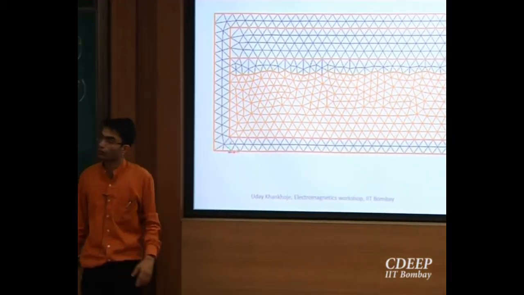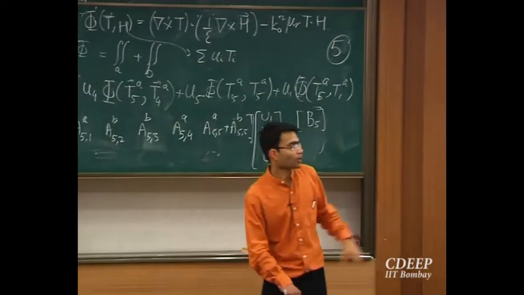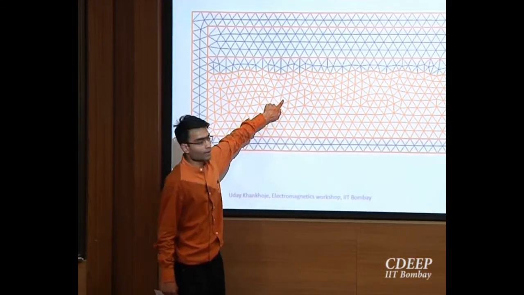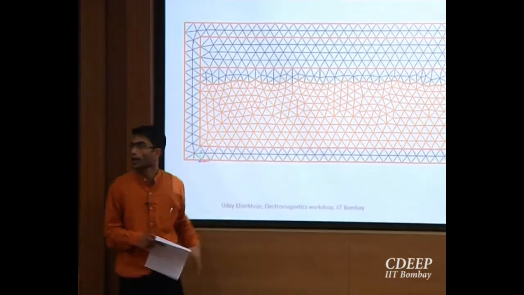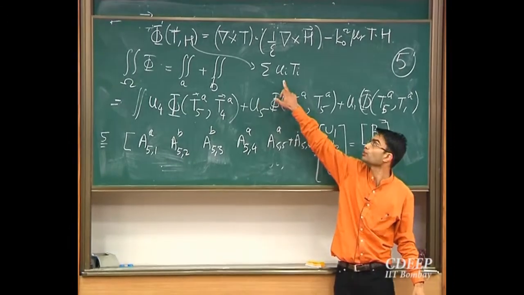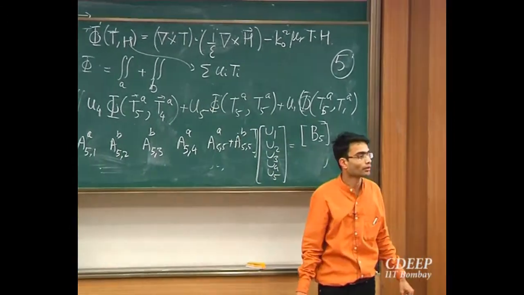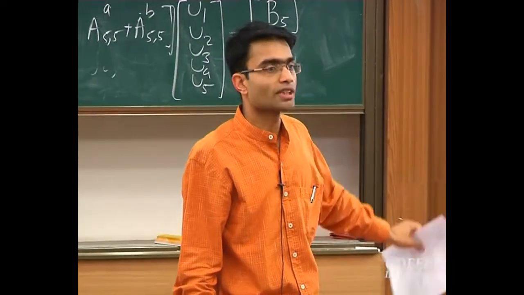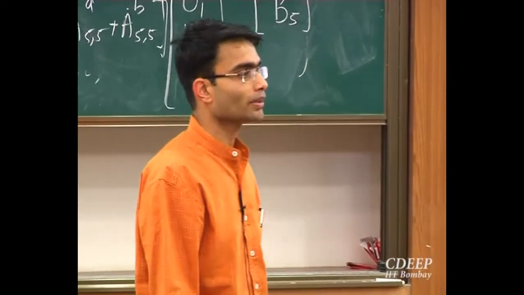If I ask you, after you have done this calculation, what is the field at say some point here? I look at the edges of this triangle and I use this formula over here, sum of UiTi. The only difference is, now I have already calculated Ui. So I know the field everywhere. Now this is the part that FEM will tell you.